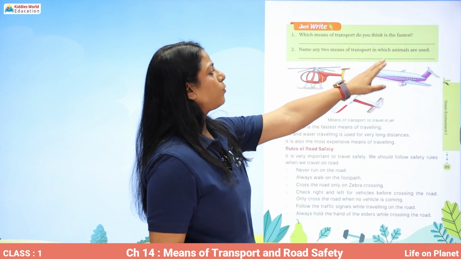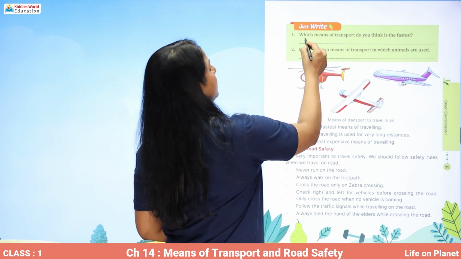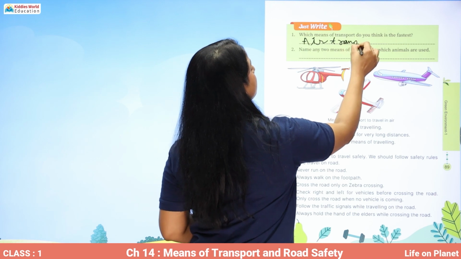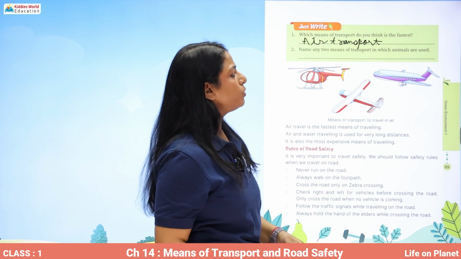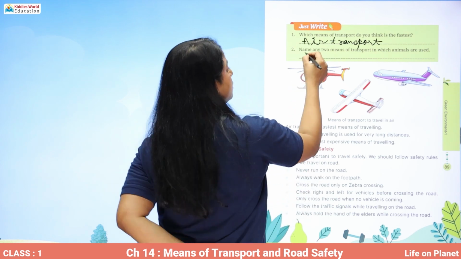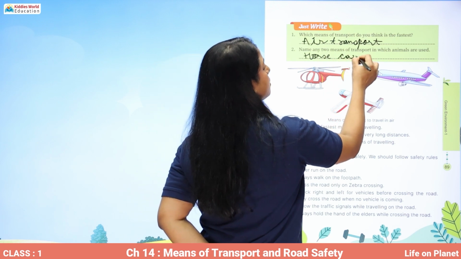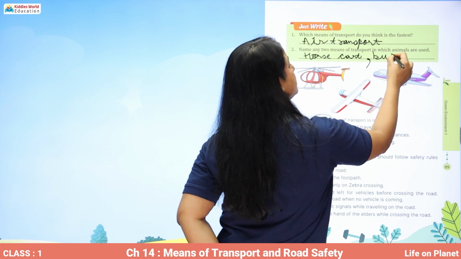Which means of transport do you think is the fastest? So, I think air transport is the fastest means of travel. Name any two means of transport in which animals are used. Horse cart, in which horse is being used. Bullock cart, in which bulls are being used.